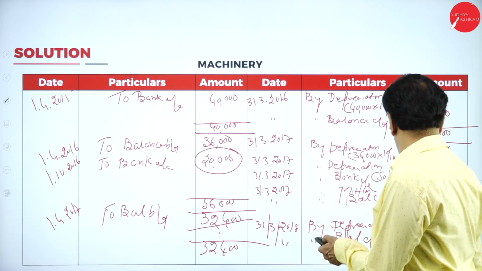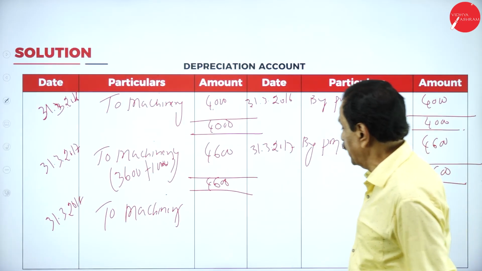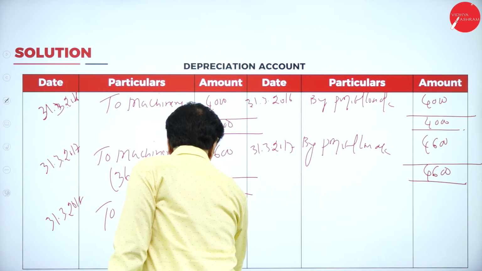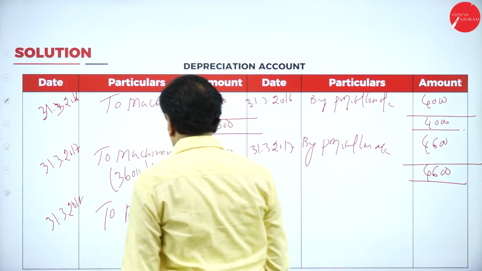Value here 3,240. Transfer to P&L account.